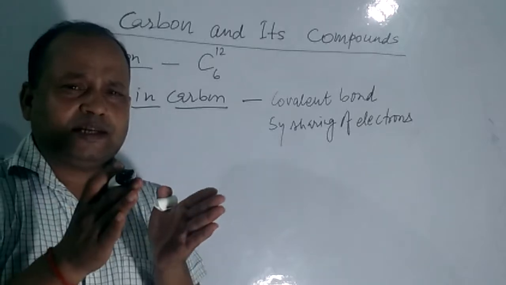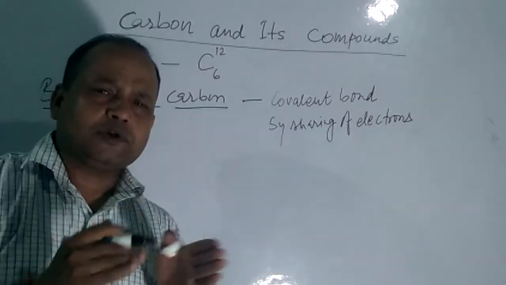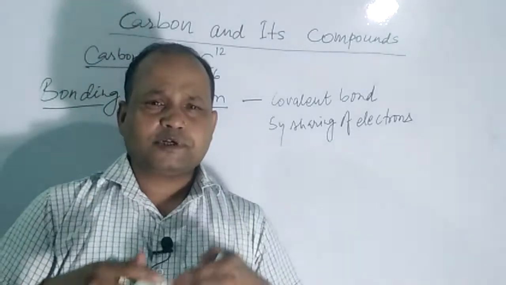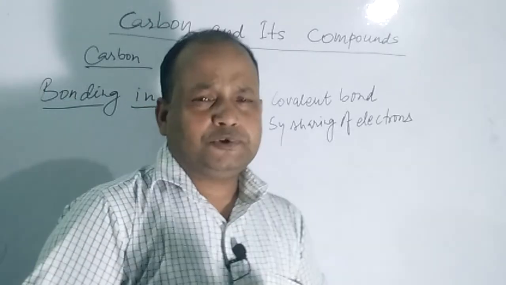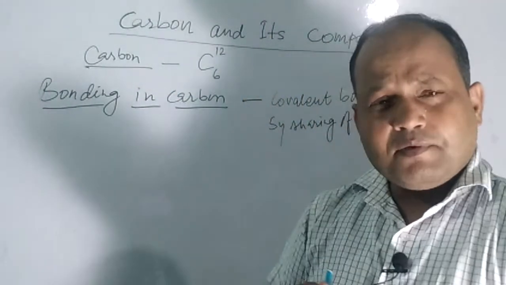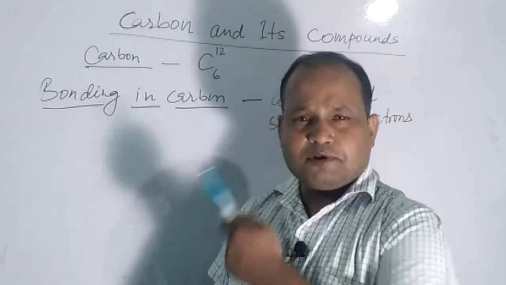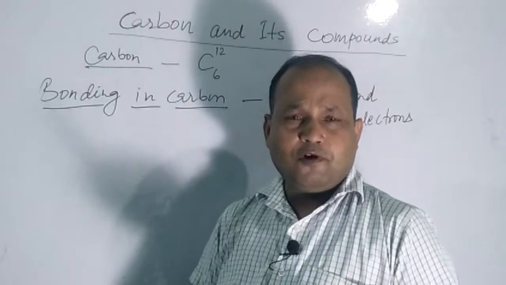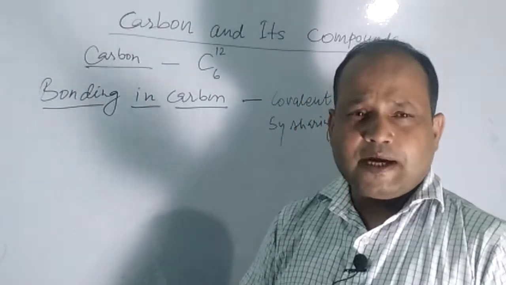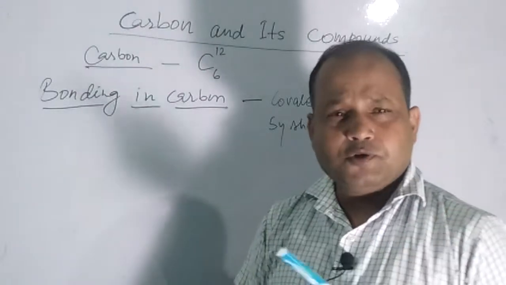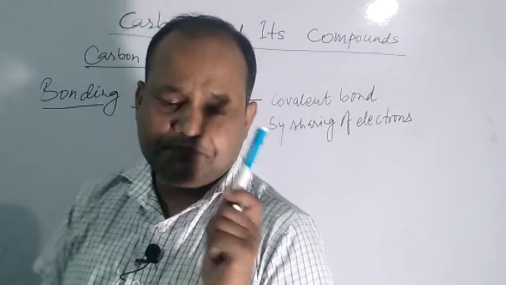As there is less distance between the nucleus and the outer shell, the force is strong. So students, carbon is able to form a large number of compounds, and stable compounds. That is why carbon is known to be a very versatile element.